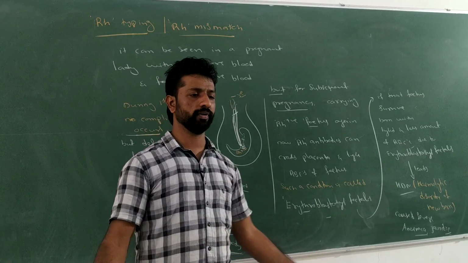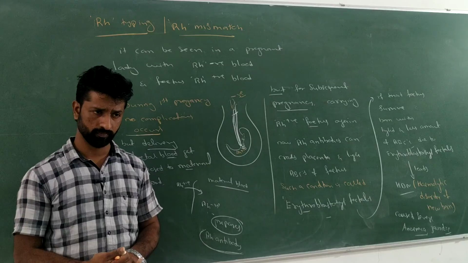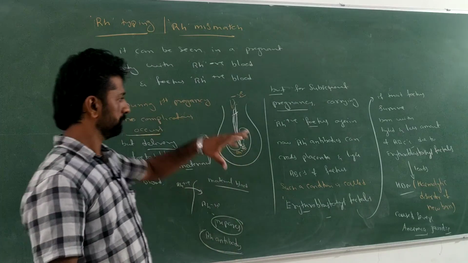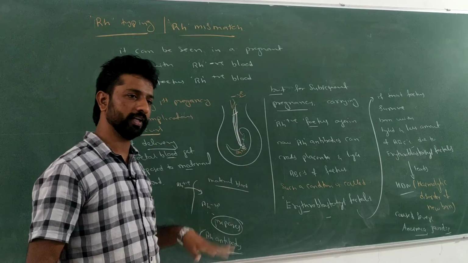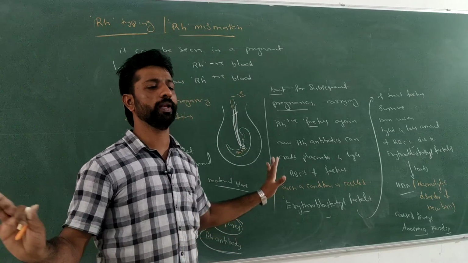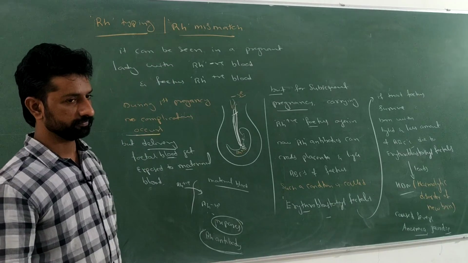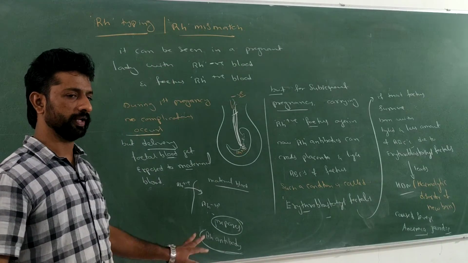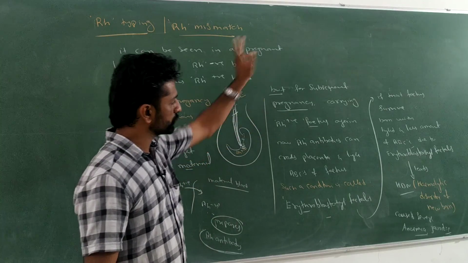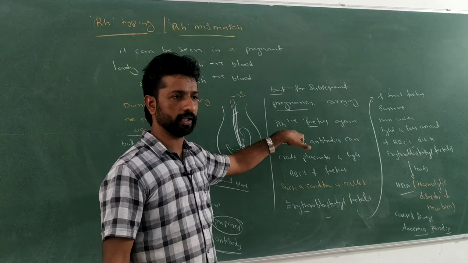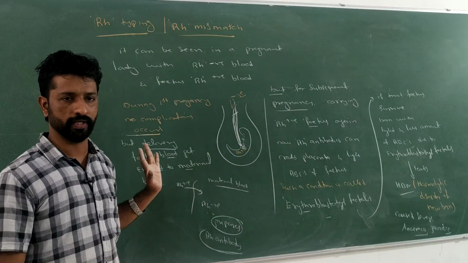What about the remedy for this condition? If the mother's blood is RH negative, in the first pregnancy, if the baby is RH negative, nothing will happen. First RH positive, but second RH negative, nothing will happen. If the subsequent pregnancy is also carrying RH positive blood or an RH positive fetus, then only the complications occur. Otherwise, complications will not occur.